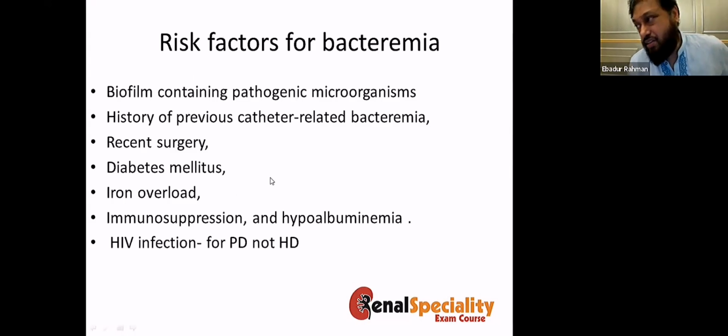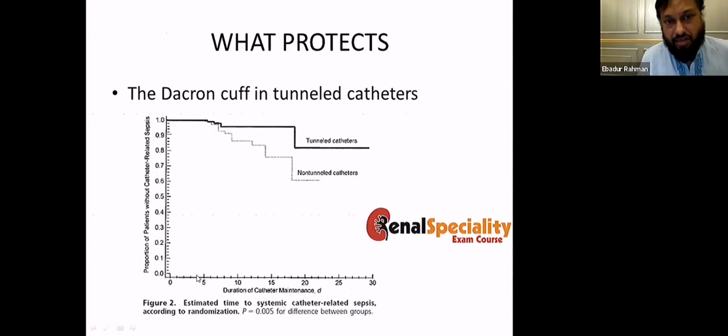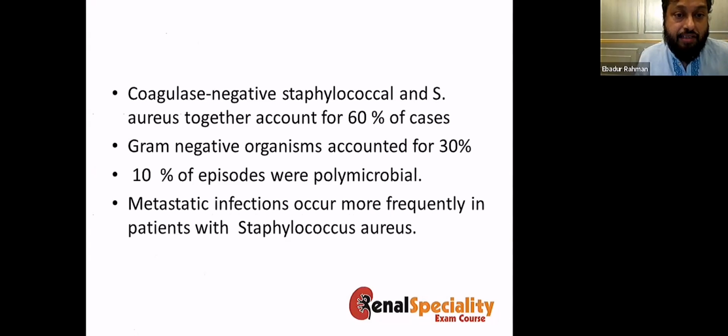These are the risk factors for bacterial infection with catheter. So if you have biofilm, recent surgery, diabetes, iron overload, hypoalbuminemia, but HIV infection is a risk for PD, not for hemodialysis. And the cuffed catheter, it protects, so better to use a tunnel cuffed catheter if you're using it for more than 15 days.